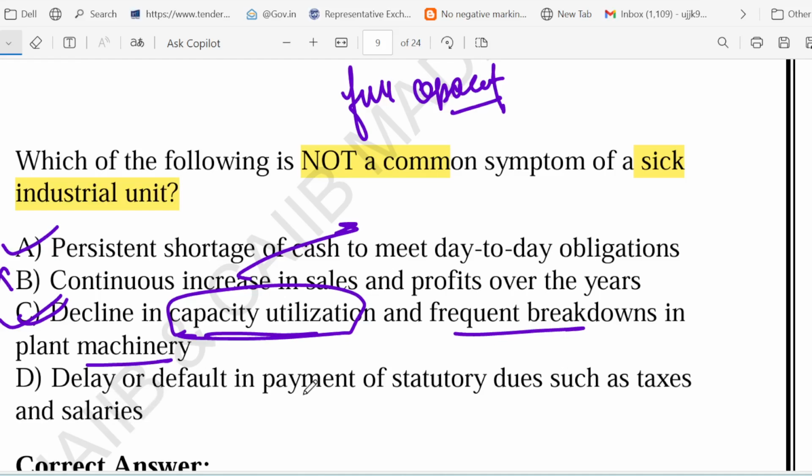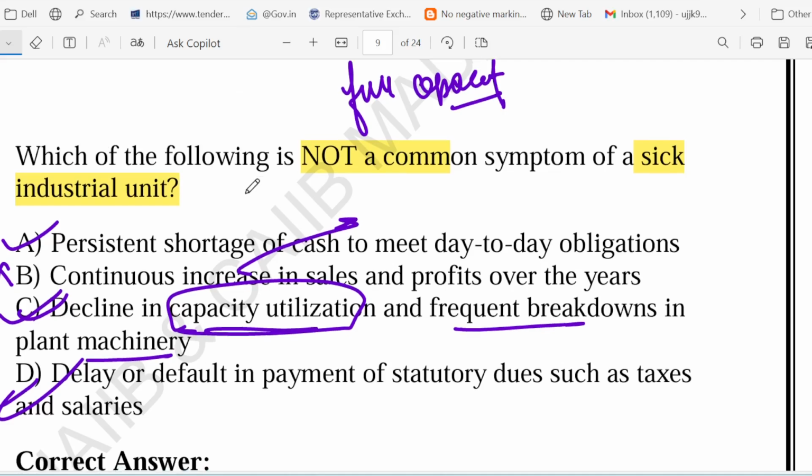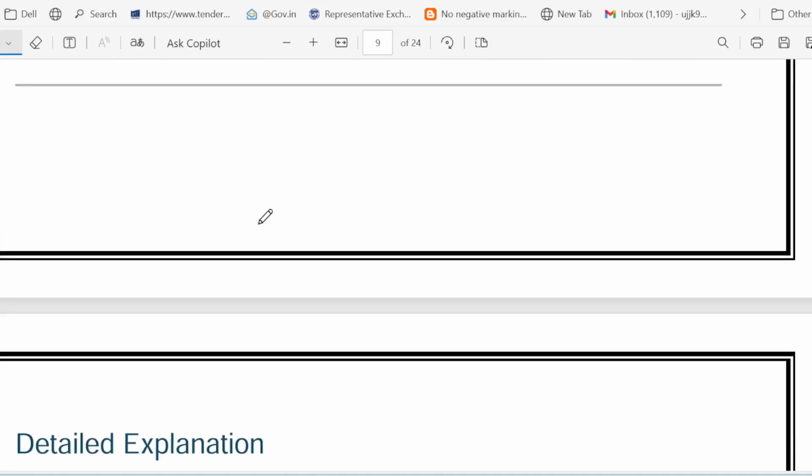Option D says delays or default in payment of a statutory due such as tax and salary. Another symptom of sickness. A healthy unit pays salary, provident fund and taxes on time. If payments are delayed again and again, it means the company is struggling with finances. So we have discussed some symptoms of sickness. Option B is the correct one.